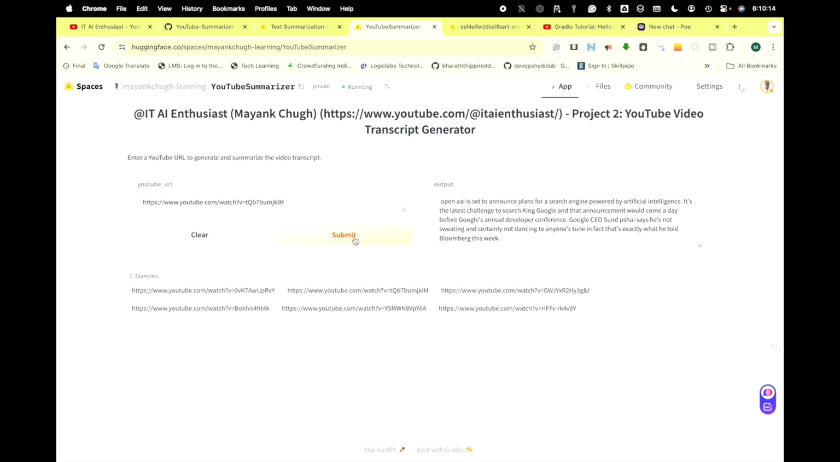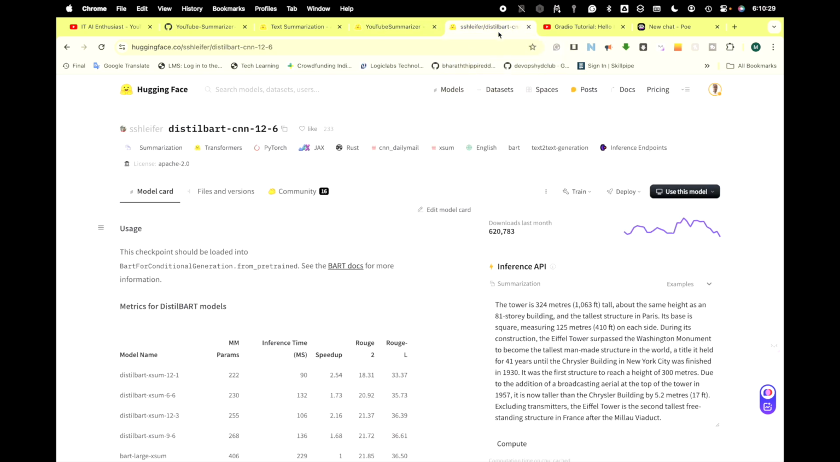application where the user will enter some URL. It will generate the transcript, and based on the video transcript, it will give us the summary of the selected YouTube URL. For this we'll again use the same DistilBERT model. For the text we again need help, and we need to summarize that.